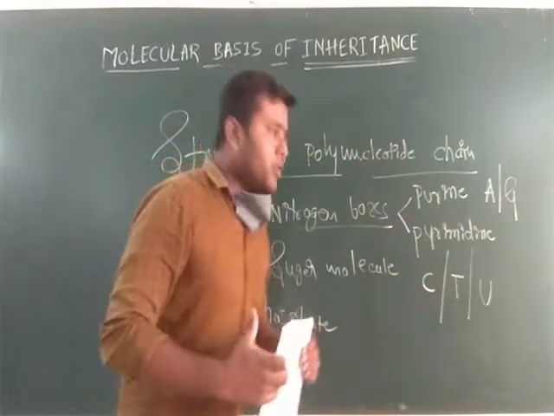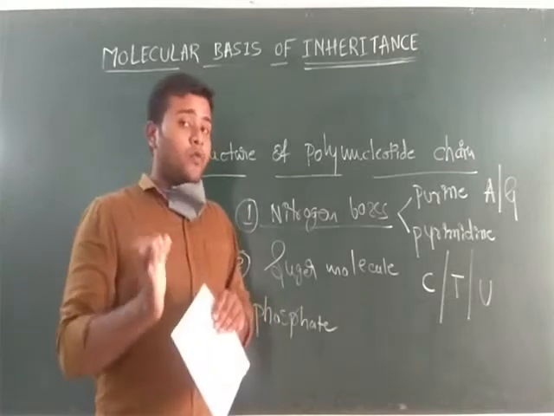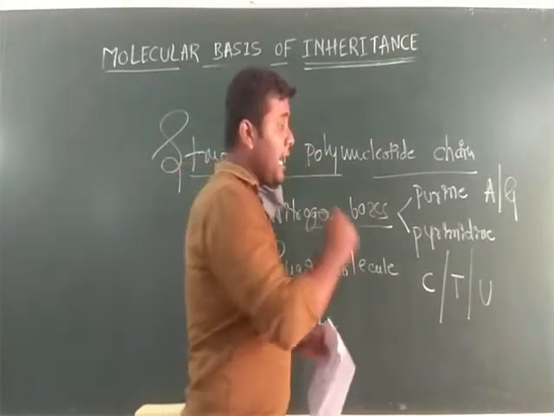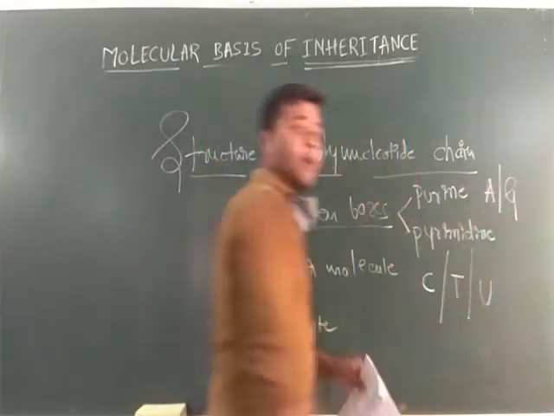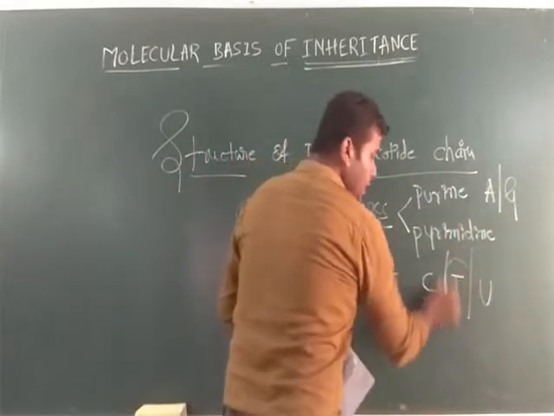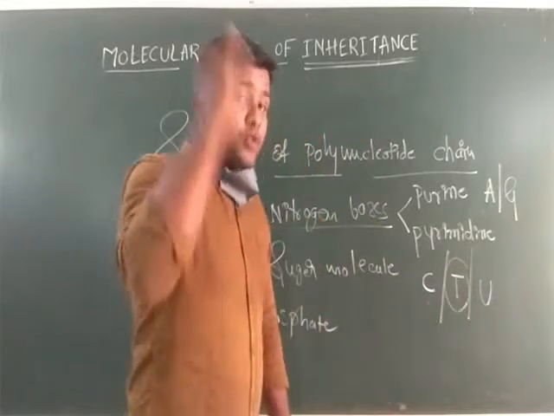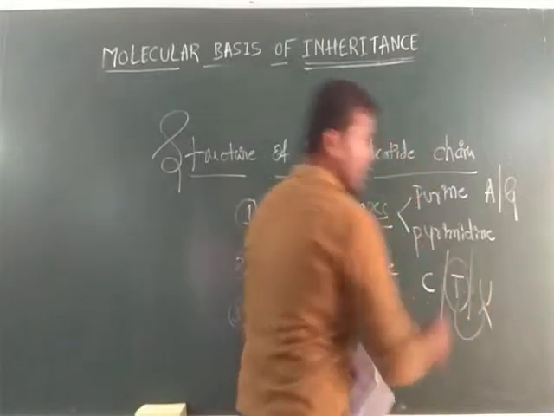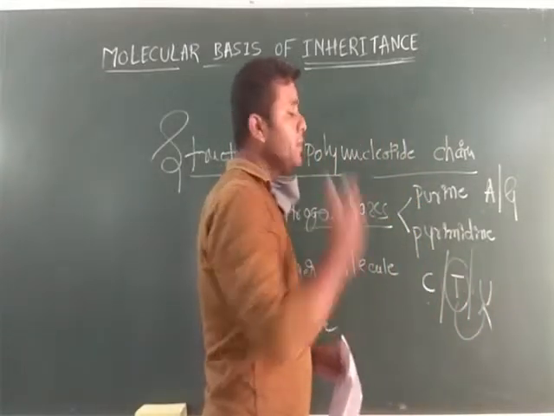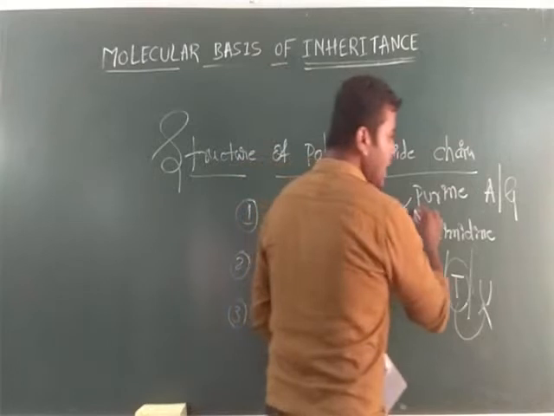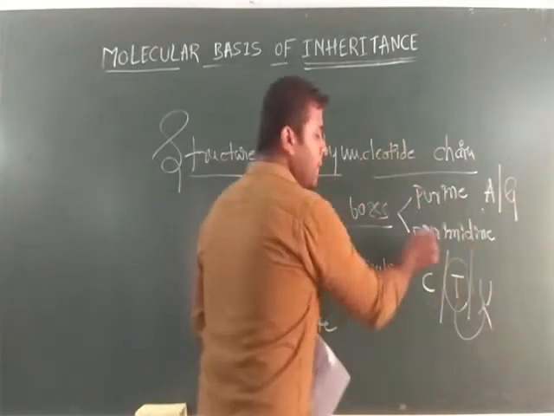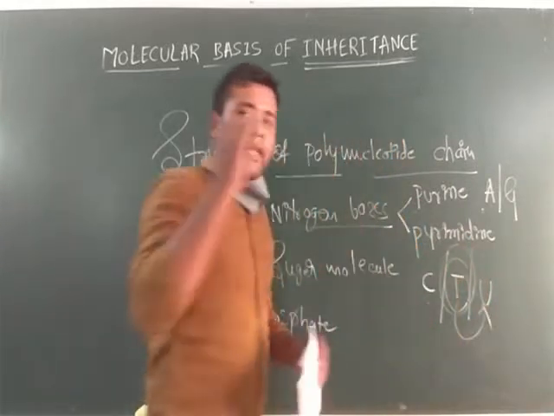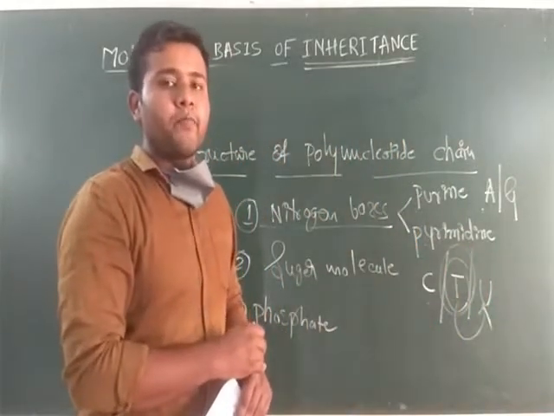I already told you that nucleic acids are of two types, DNA and RNA. In DNA, purines are adenine and guanine. Pyrimidines are cytosine and thymine. When it comes to RNA, thymine is replaced by uracil. Once again, in RNA, purines are adenine and guanine. Pyrimidines are cytosine and uracil. Thymine is only present in DNA.